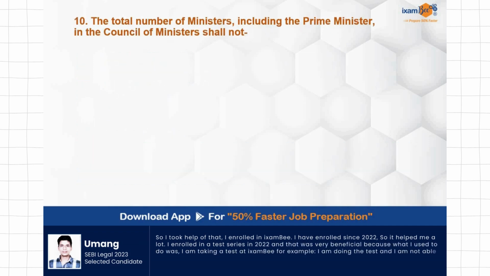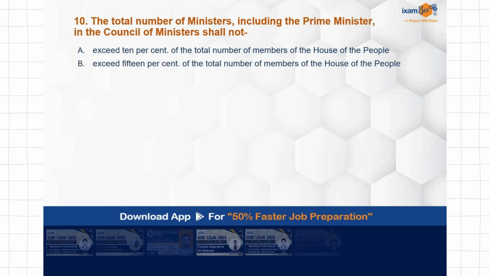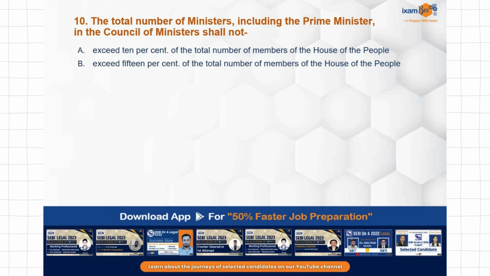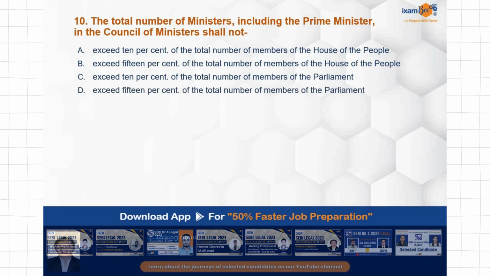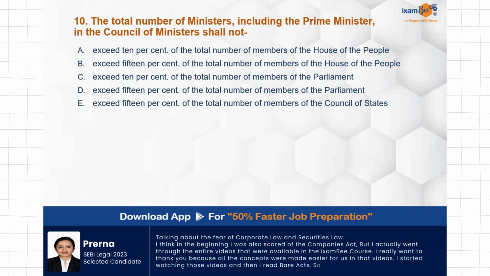The total number of ministers, including Prime Minister, in the Council of Ministers shall not exceed 10% of total number of members of the House of People, exceed 15% of the total number of members of House of People, exceed 10% of the total number of members of the Parliament, exceed 15% of total number of members of the Parliament, exceed 15% of the total number of members of the Council of States. This is again a very important and a direct question.